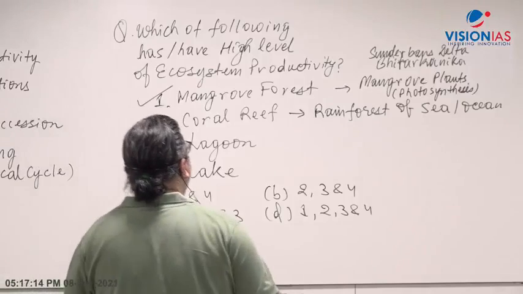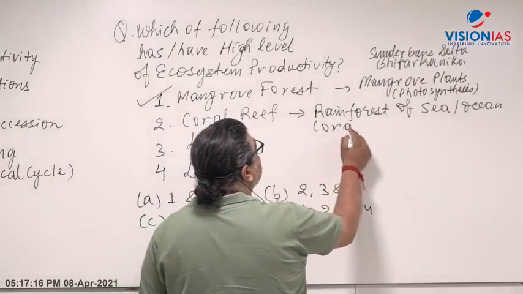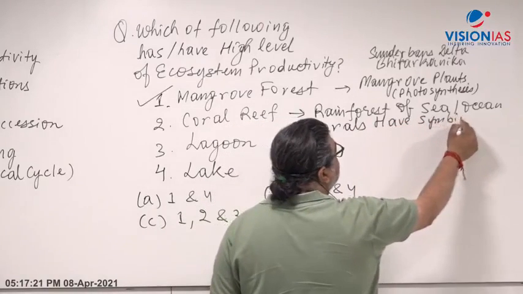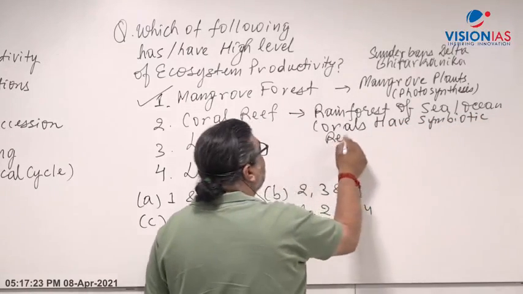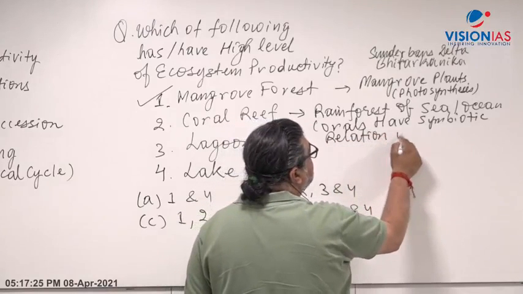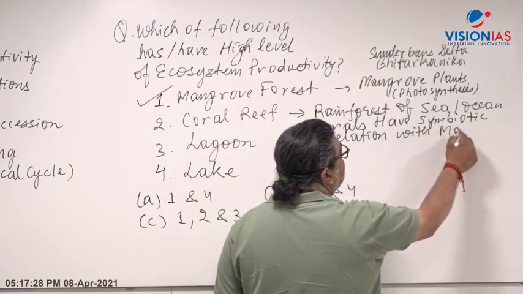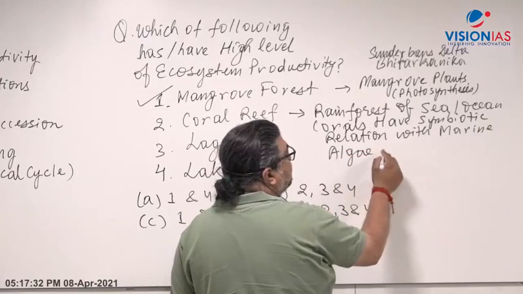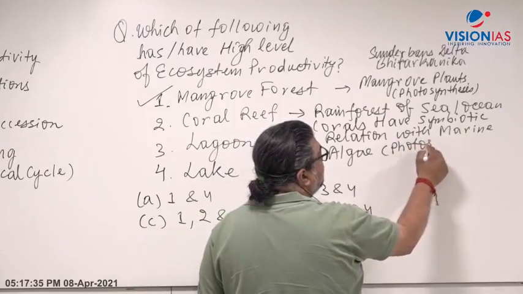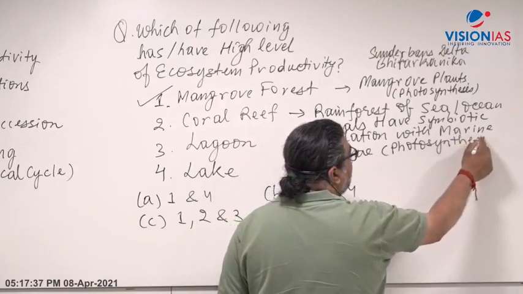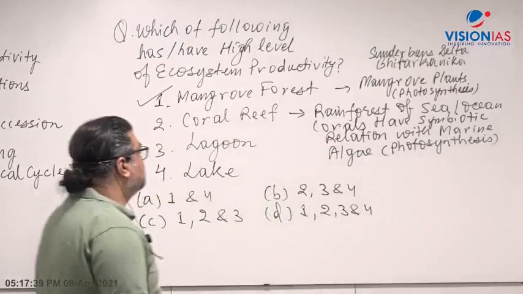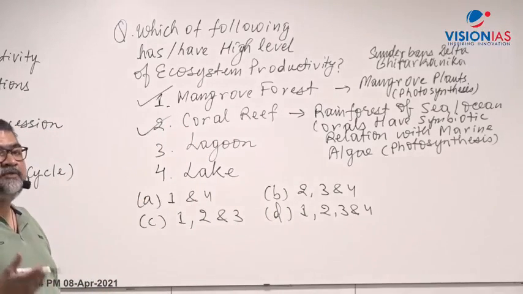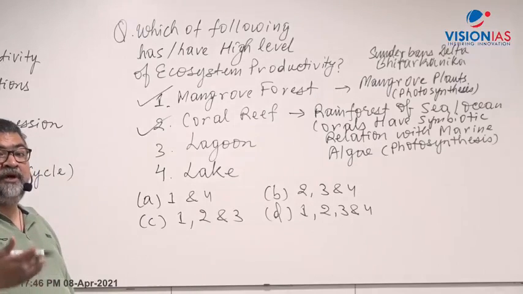So in coral reef, corals have a symbiotic relation with marine algae. This marine algae, which is taken in by the coral polyp, carries out photosynthesis, is able to tap the energy and convert it into chemical form. So coral is also a high level of production of biomass. What is productivity? It is the generation of a high level of biomass.